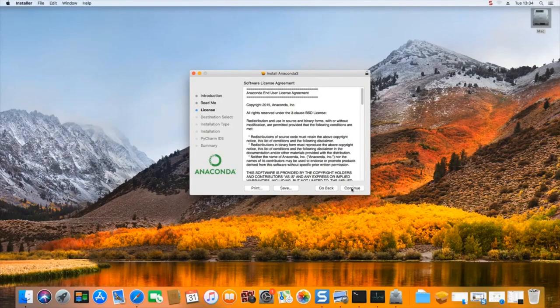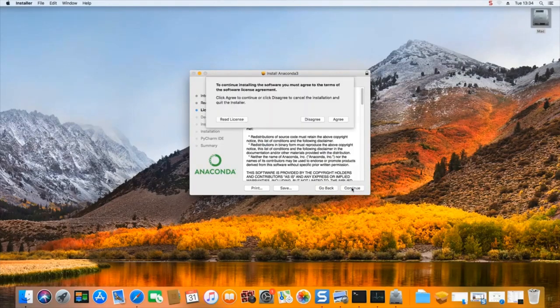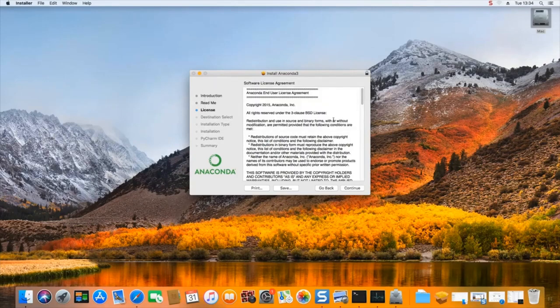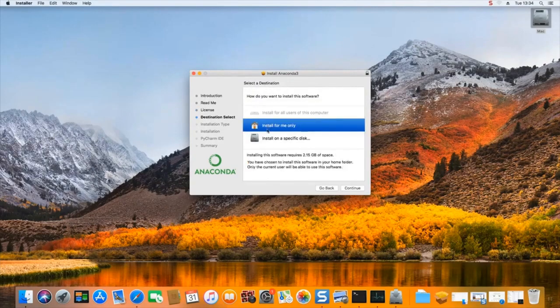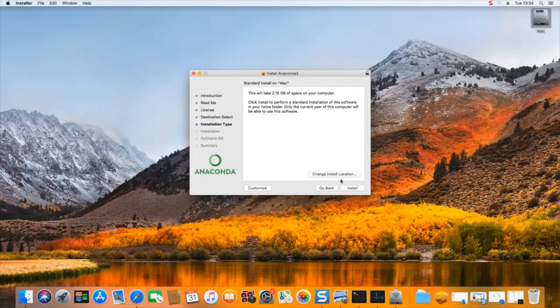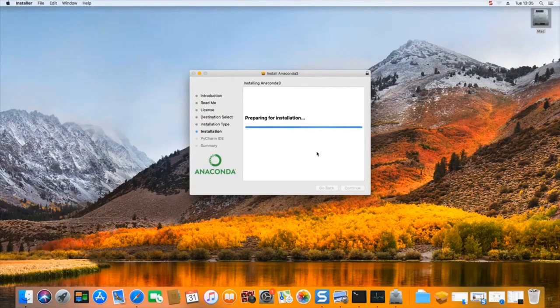Anaconda is all open source, so we don't need to be concerned about any payment necessary at any time, or any limitations on what we can do with it, or what we can do with the source code that we're generating. This is again confirmation that we are agreeing to this. Destination selection, click on install for me only. We continue. We are not going to be changing the install location.